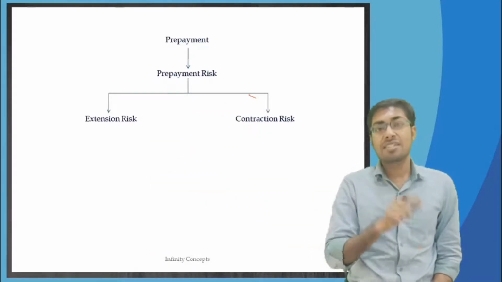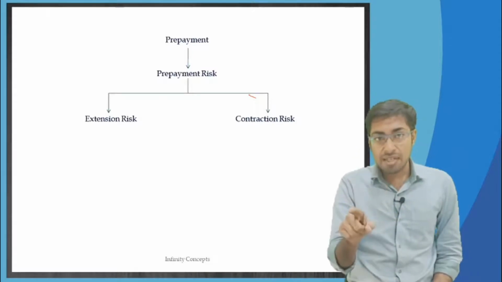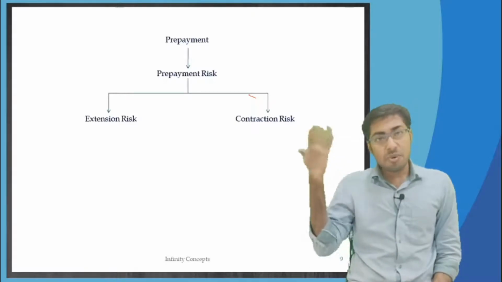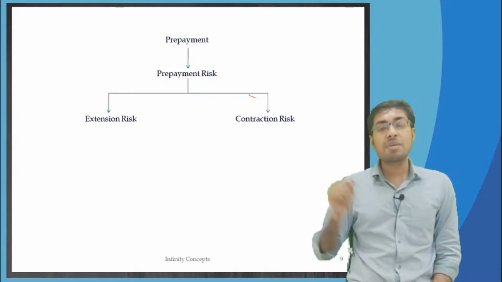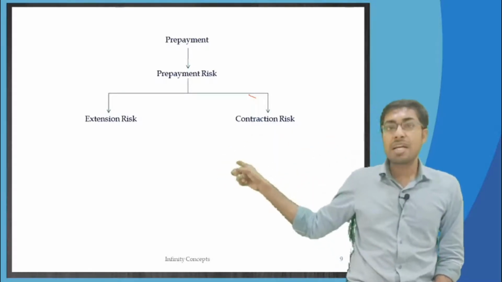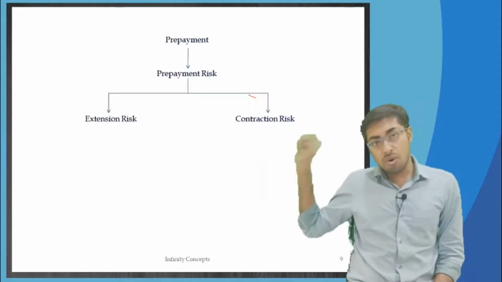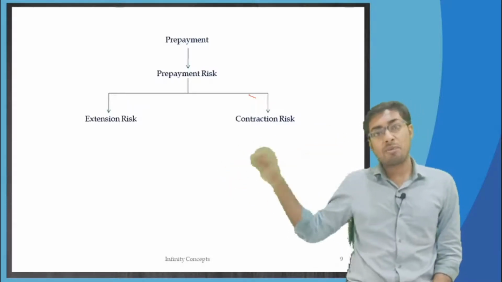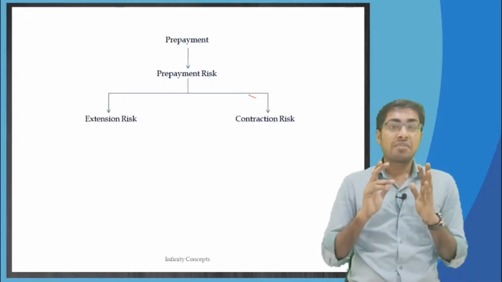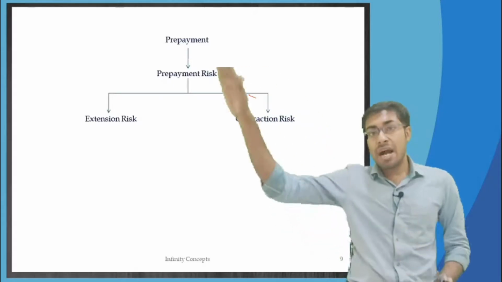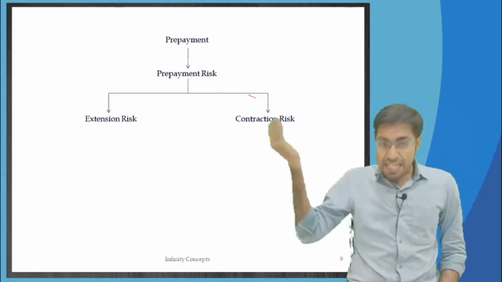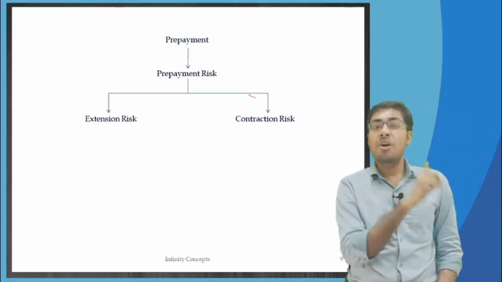This is the contraction risk, and that is why I told you that getting extra money, money which was not planned, getting the money early, is also not good, because now they will have to reinvest. Till now they had been invested at 9.3%. They were feeling very happy, and they would have stayed happy if these borrowers had not prepaid the whole amount. But this is what happened, and therefore we conclude that when the market interest rates have fallen down, prepayments are going to increase, and increased prepayments are going to lead to contraction risk.